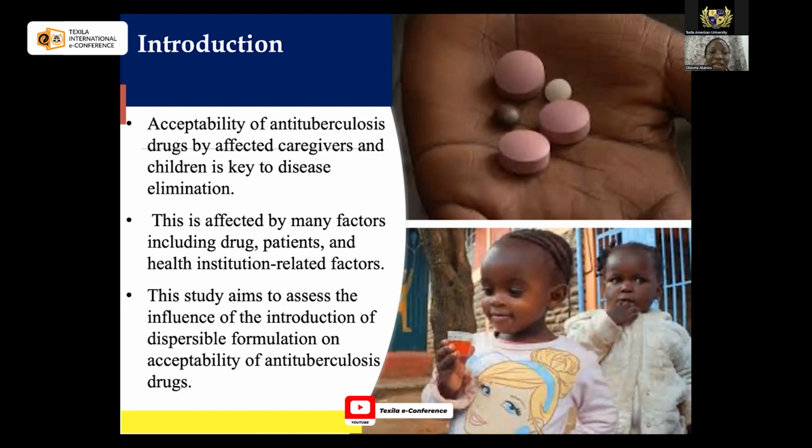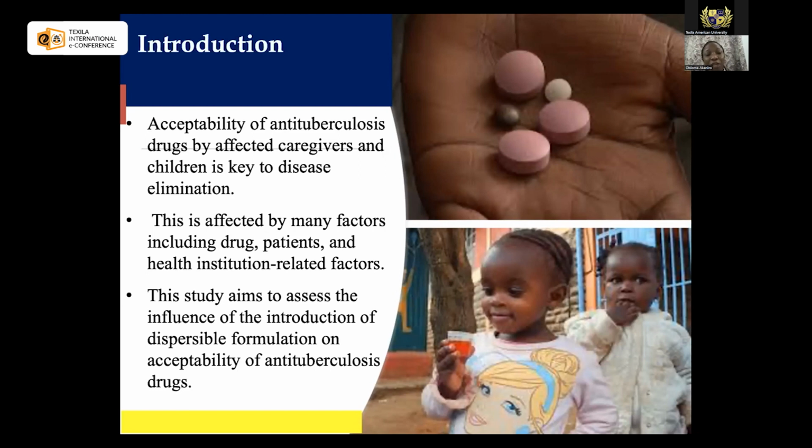Over the years, tuberculosis has been treated using the DOTS therapy, that is the directly observed therapy, in which the patient is observed daily swallowing the drugs because of the length of time it takes to treat, which is a minimum of 6 months and sometimes gets to 12 months and even as much as 24 months.